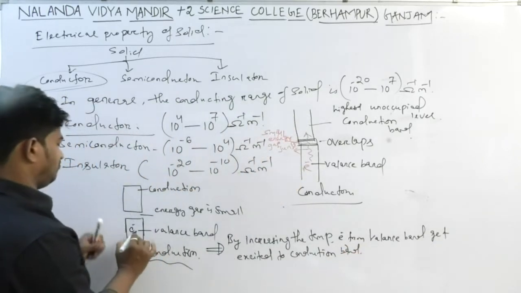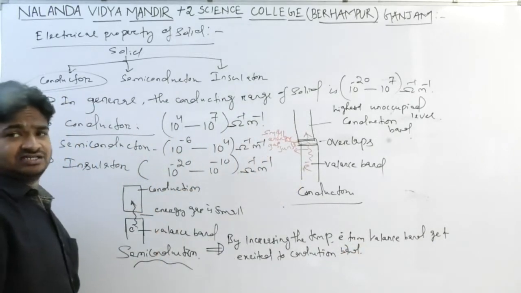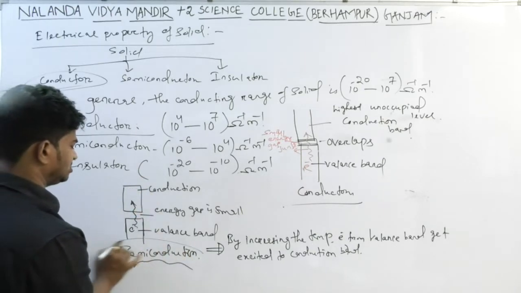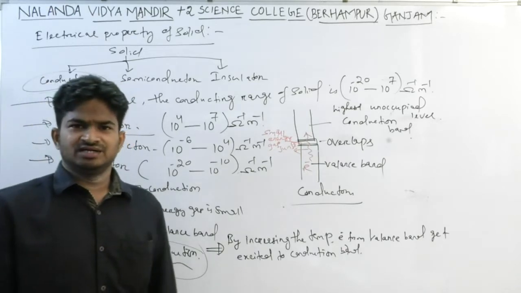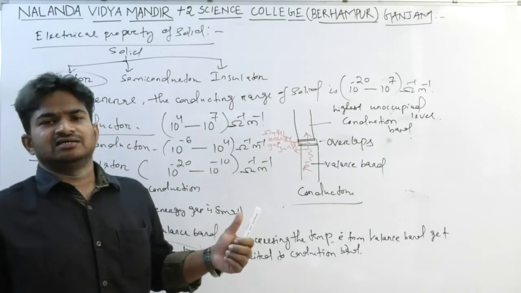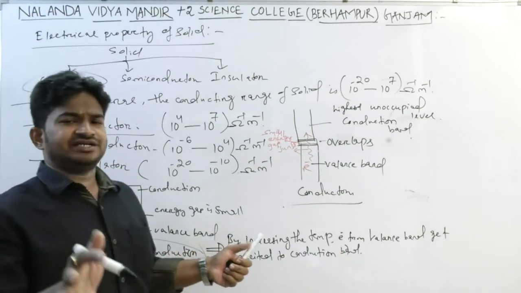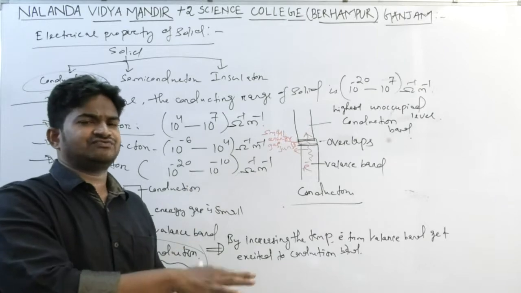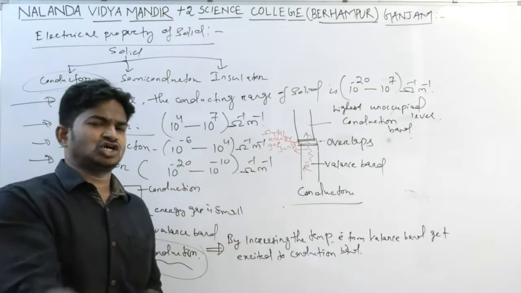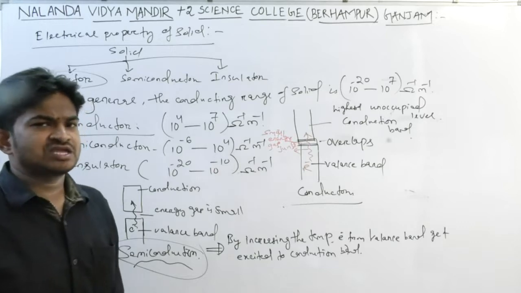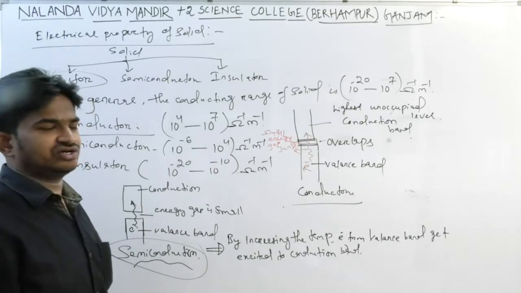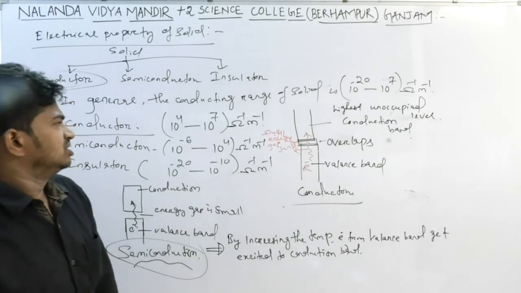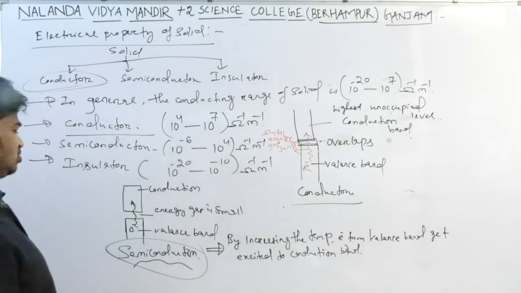When the electron is excited from lower to higher, from valence band to conduction band, the semiconductor shows conductivity. So for a semiconductor some applied temperature is required. Conductivity increases by increasing the temperature up to a certain range, not up to the fullest range. So this is all about semiconductors.